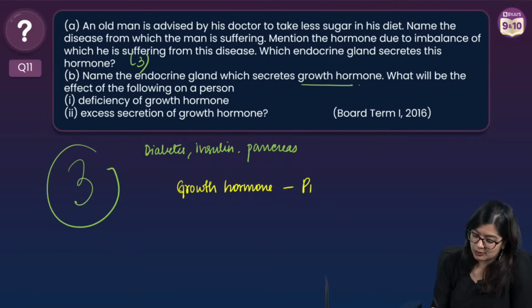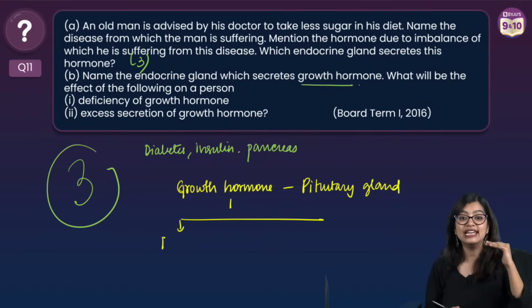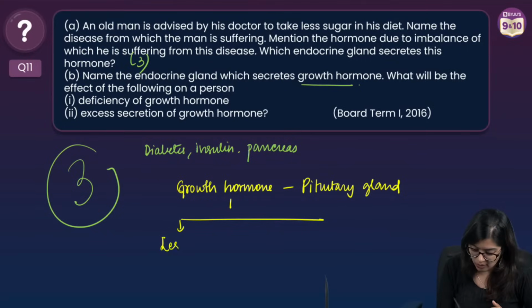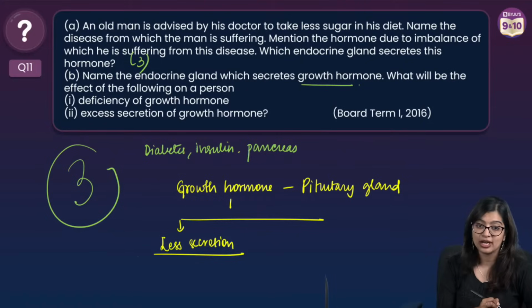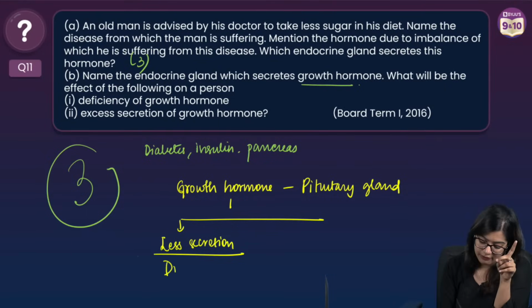Easy. This is by the pituitary gland, right? So the pituitary gland produces your growth hormone. Now they are saying, what if there is a deficiency or less secretion of growth hormone? What is going to happen? What is the name of the condition? Very good. We call this condition dwarfism.